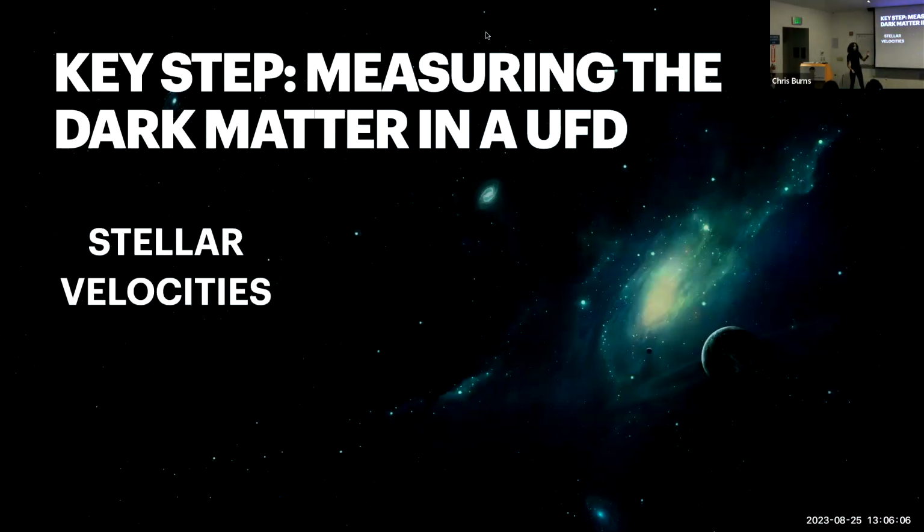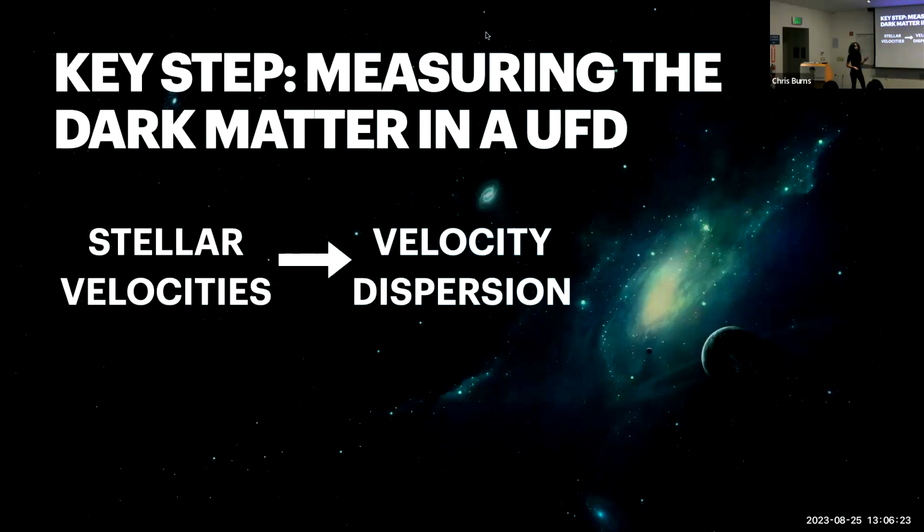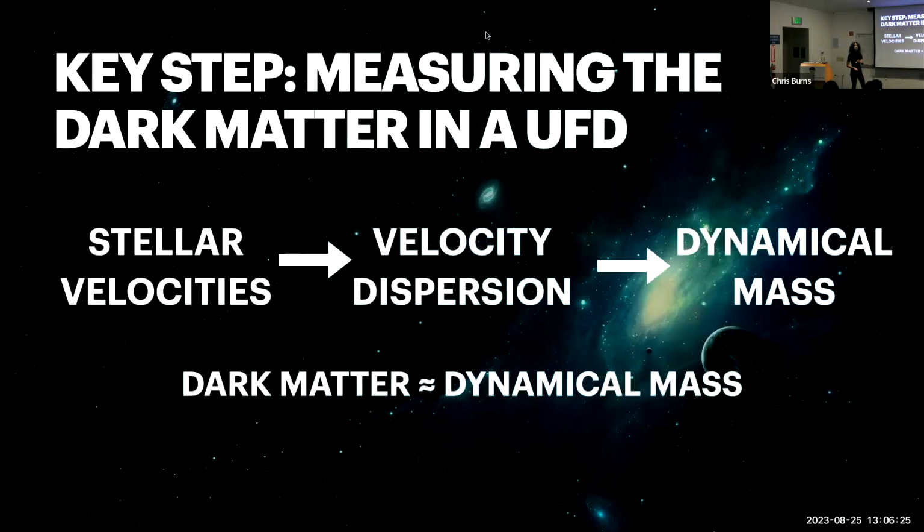And one of the key steps involved in using ultrafaints to study dark matter is measuring the dark matter that's actually inside them. And since they're just 99% dark matter, that's basically the same thing as measuring just the dynamical mass of that galaxy, which we can do by first calculating their stellar velocities, using that to get to a velocity dispersion, and then using that to derive a dynamical mass for that galaxy, which again is just approximately the dark matter that's in that galaxy.